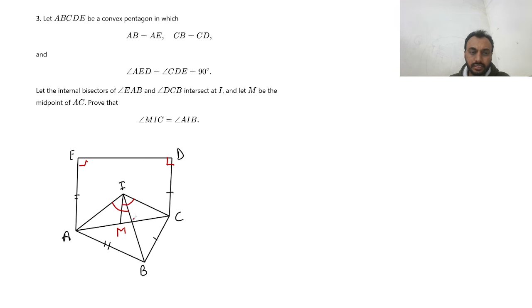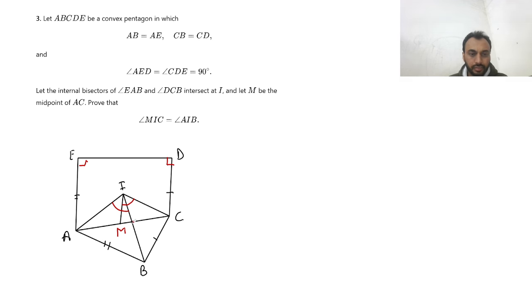So we want to prove that IB is a median of triangle AIC, because this is a property of a median, that the angle made by the median with one side is equal to the angle made by the median with the other side, right? So we try to prove that IB is a median. So if we prove that, then we are done.